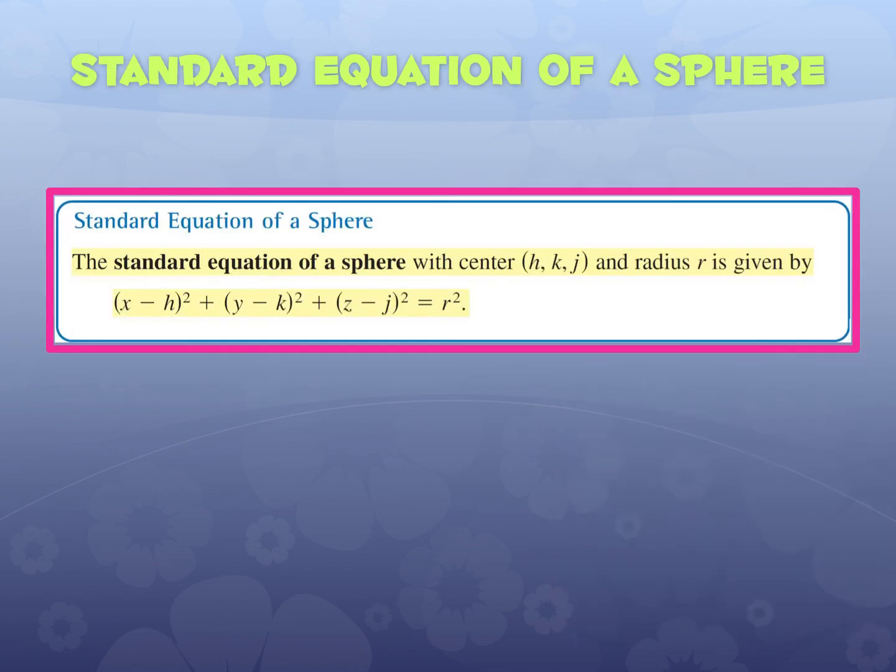So the standard equation of a sphere is x minus h squared plus y minus k squared plus z minus j squared. Do not ask me why it goes in that order. That's not alphabetical. I don't understand it, but it's going to skip a couple letters and go right. We don't have i. Okay, I guess we're trying not to confuse it with a complex number. Equals r squared. So the center is your h, k, j, and your radius is r. So we're just adding on another coordinate.